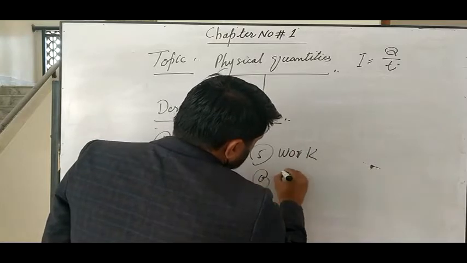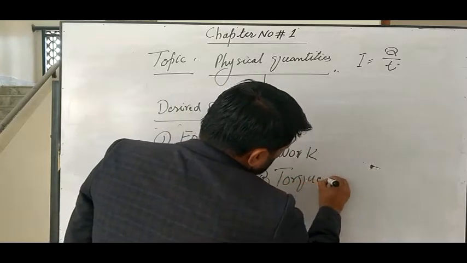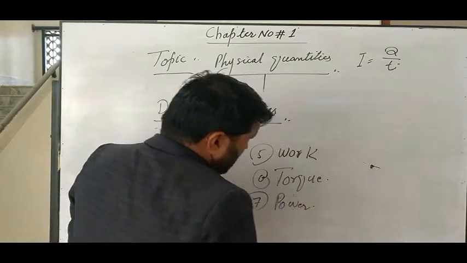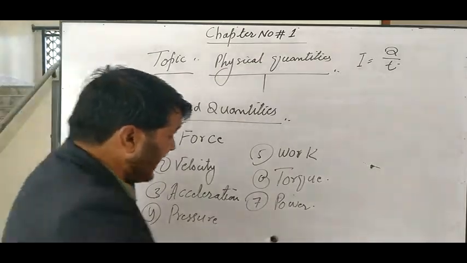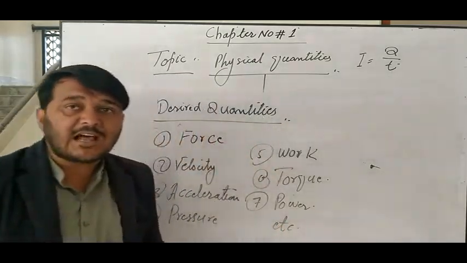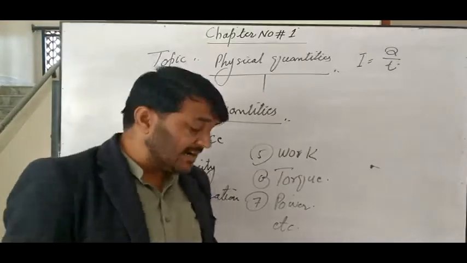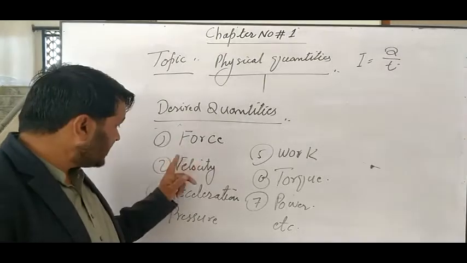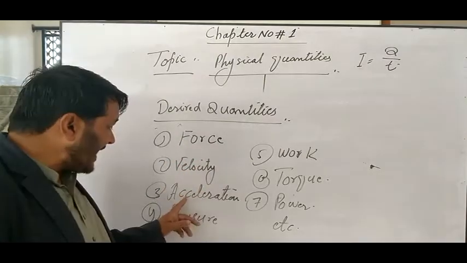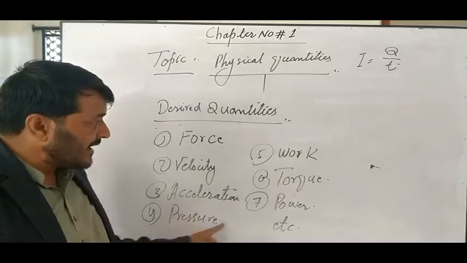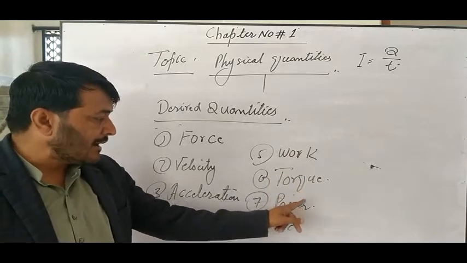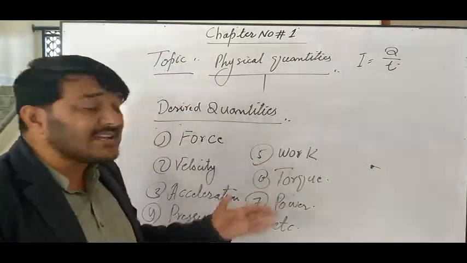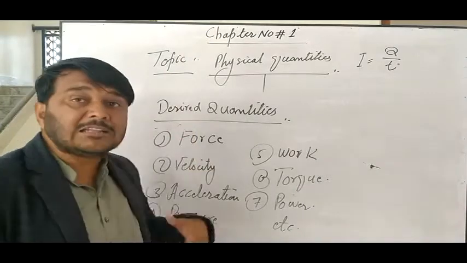Number six, torque. Number seven, power. There are so many derived quantities present in this physical world. Quantities like force, velocity, acceleration, pressure, work, torque, power, and many others are derived from other physical quantities.